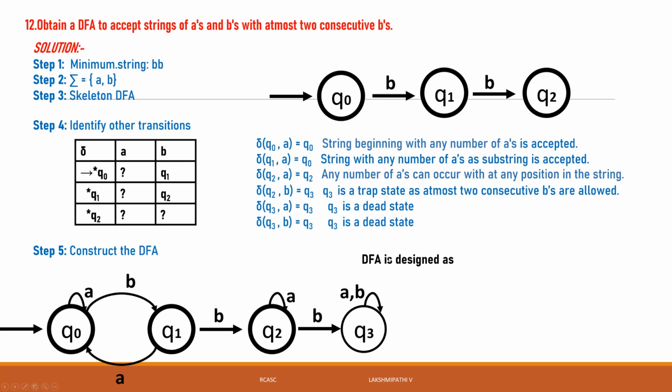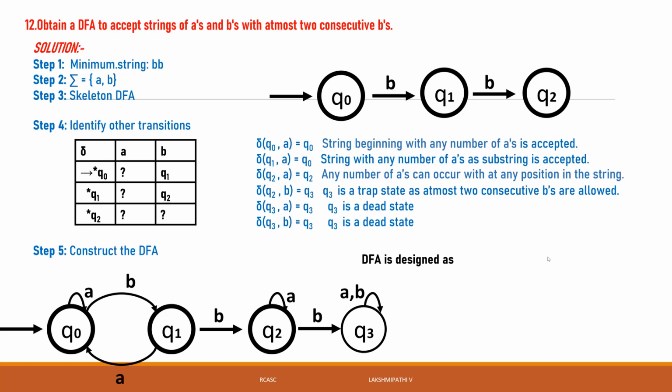Even one B is accepted, but when they are continuous, at most two consecutive B's are allowed. If you give Q1 of A equal to Q1 only, then sometimes it will take continuous B's. So we give Q1 of A equal to Q0.